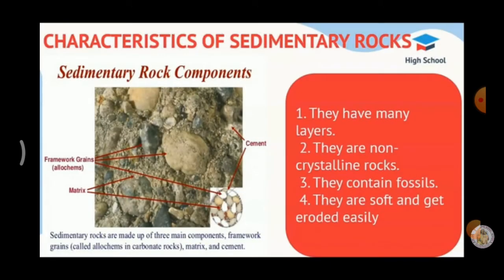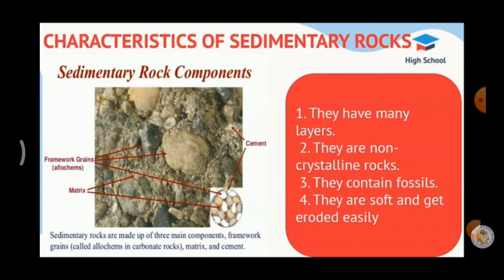So, these rocks have many layers. These rocks are not crystalline rocks. Okay. These rocks contain fossils. Fossils means what? I already told. Remains of prehistoric plants and animals are called fossils. They are soft and get eroded easily. These rocks are very soft rocks.